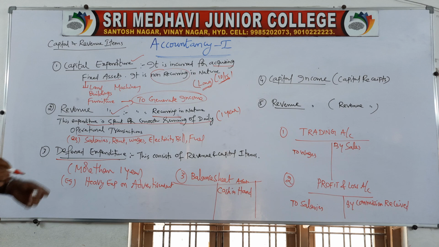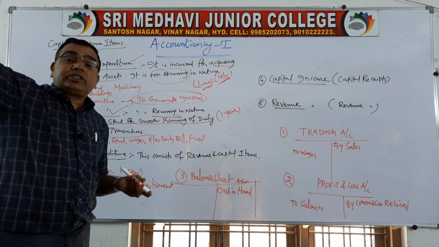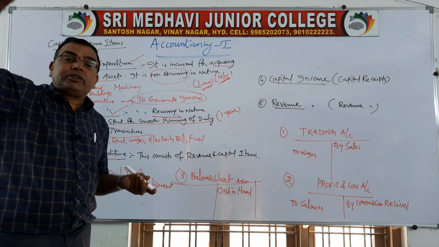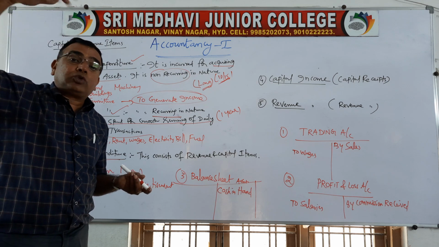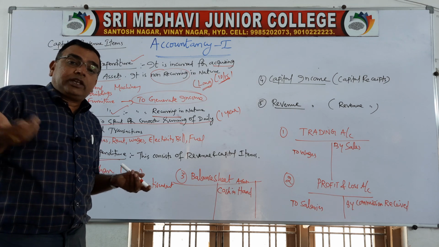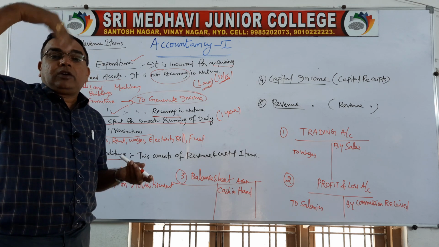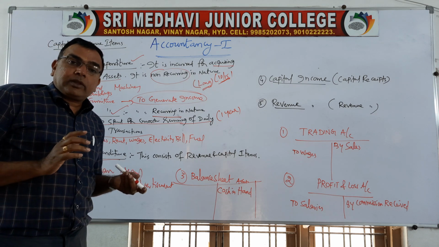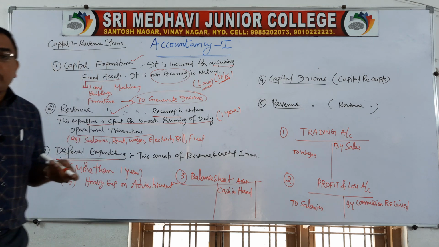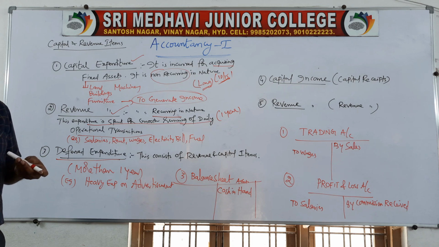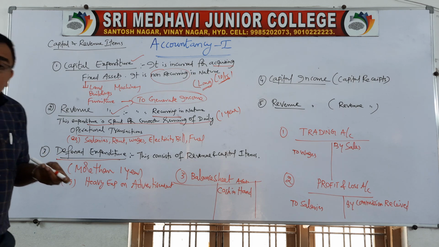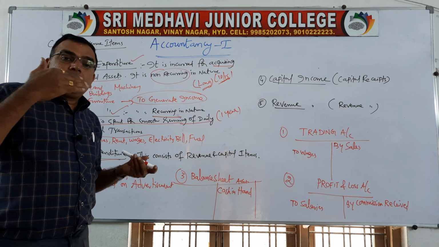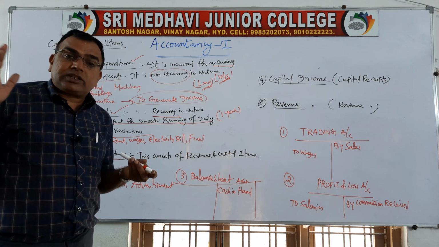That creates a reputation in the market, creates a brand image, which will help you increase your sales and your business for the further 3 to 4 years. By spending heavily on advertisement, a firm can have more sales for a period of 3 to 4 years.